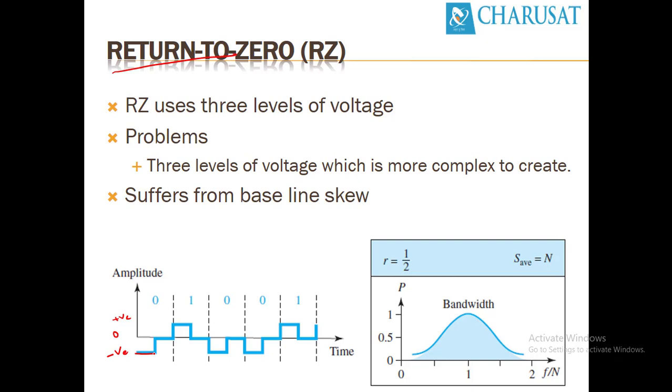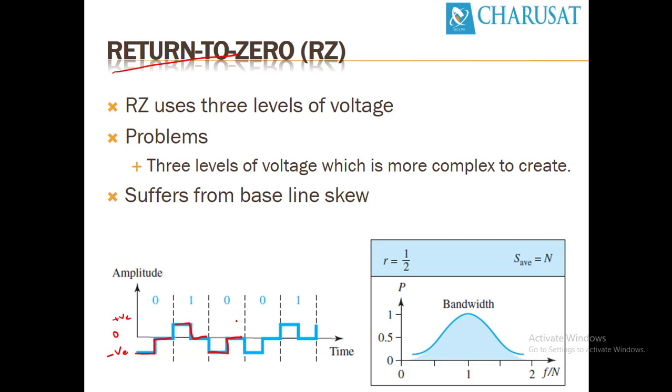For the 1, it starts with positive, but when it reaches the middle of this pulse, it transits to 0, and it stays at 0 until the whole pulse duration is completed. For 0, again, it starts from negative, but in the middle of the pulse, it transits to 0 and stays here until the pulse duration gets completed.